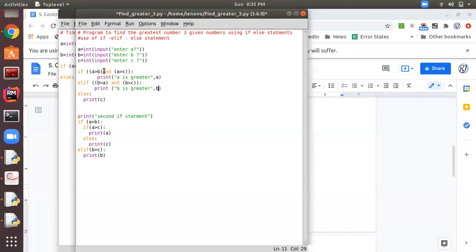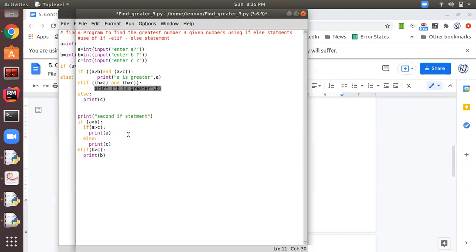So let me explain this again. First of all, we are inputting the three numbers. Then in the first if, we are checking the compound condition, whether A is greater than B and C. Then we are printing A is greater, since A is greater than both. In the second else if part, if this is false, then it will jump to this condition and check whether B is greater than A and C. If this is true, then it will print B is greater, else it will print C.